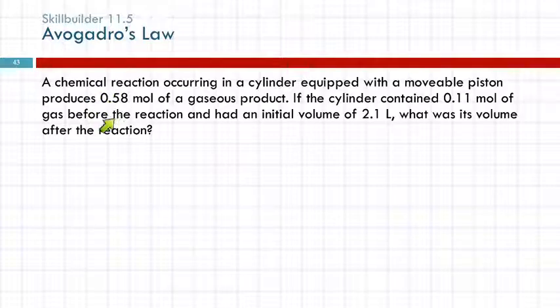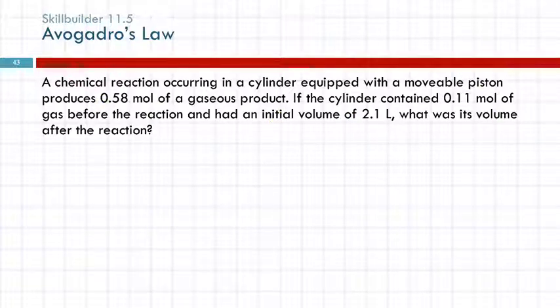So you had this much, you had 0.11 moles of gas before, and the reaction produces 0.58 moles. Well, did this amount get used up, or is this adding on to that?